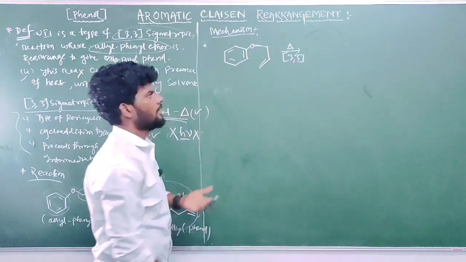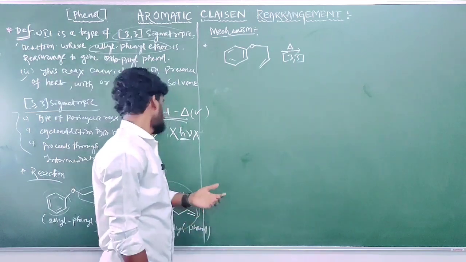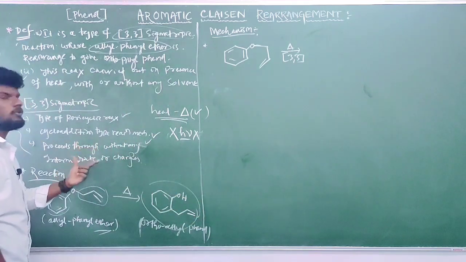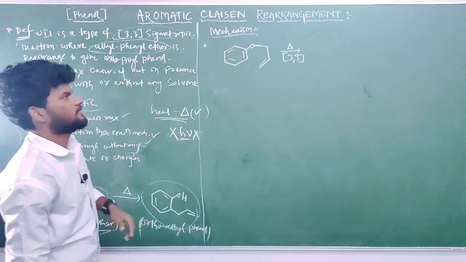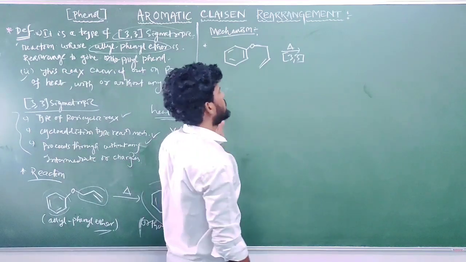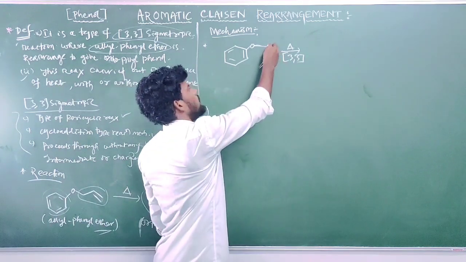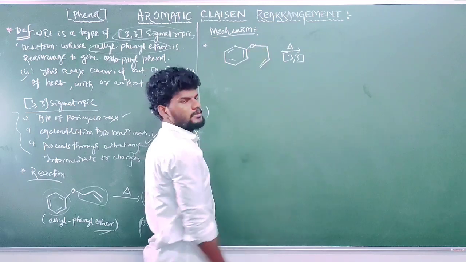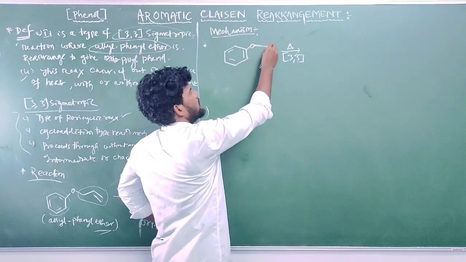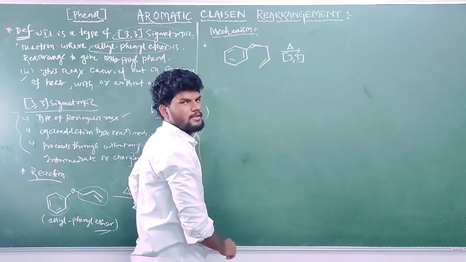So how will it break? It will break through cycloaddition type without any intermediate or charges. So how to number it is important. Look at both ends of the polar bond. Here is oxygen and this here is carbon. Start numbering from that one.